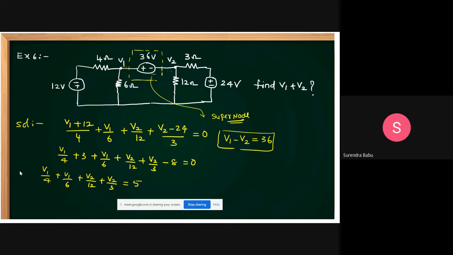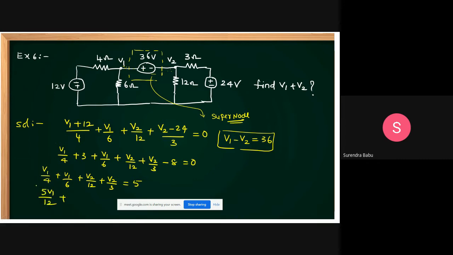This is a 12 LCM. If you simplify this, what do we get? 3V1 plus 2V1 is 5V1 by 12. It is 5V1 by 12 we get.